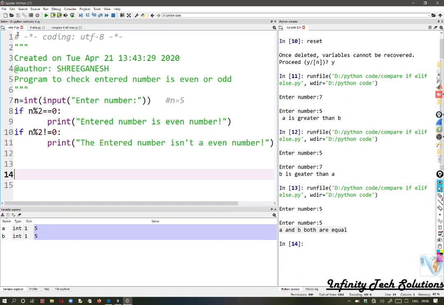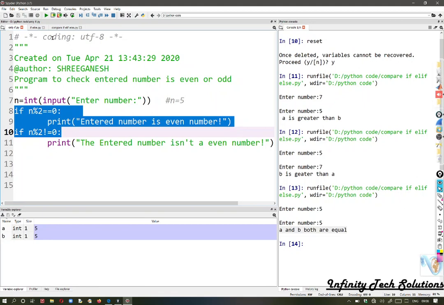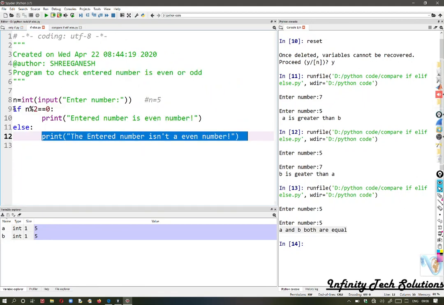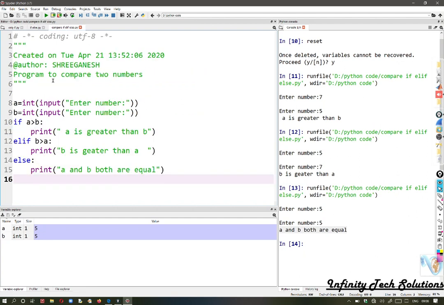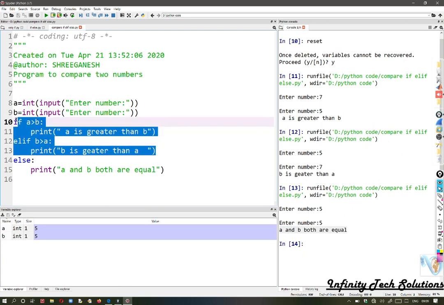In the first condition, multiple conditions were checked by using multiple if statements. In the second one, we have used if the condition is false, by default the control is transferred to the else part. In the third program, we have seen comparison of two numbers in which we checked two conditions, and finally the else part is executed by default if both the conditions are false.